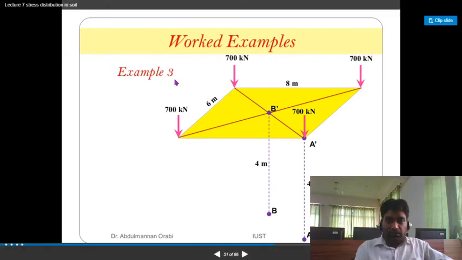A load of 700 kilonewton is given. A capital Z is given.